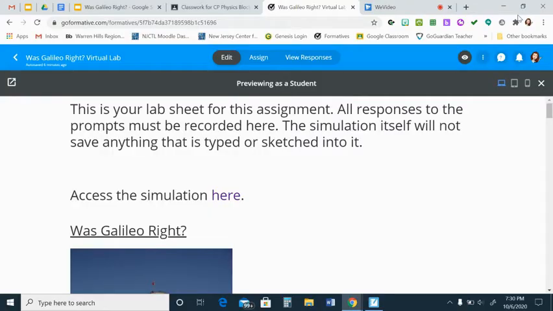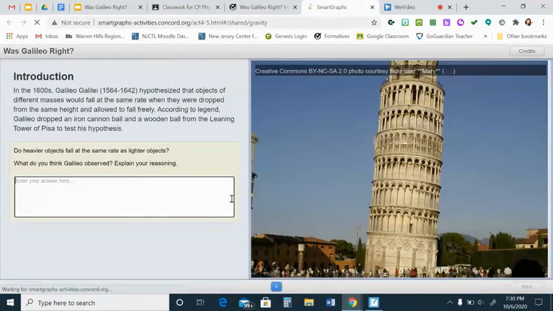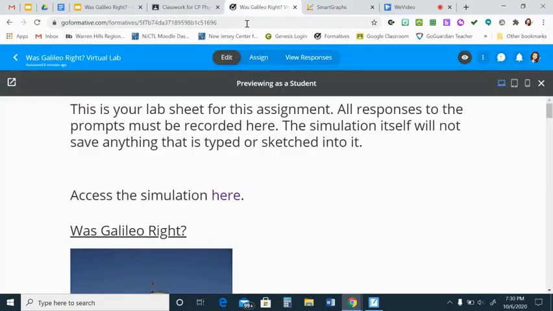Okay, so this is your lab sheet for the assignment. All responses to the prompts must be recorded here. The simulation itself will not save anything that is typed or sketched into it, so a reminder there. To access the simulation, here is the link. So you'll notice as you move through the lab, what is on here has been replicated onto the GoFormative lab sheet. So as you scroll through,